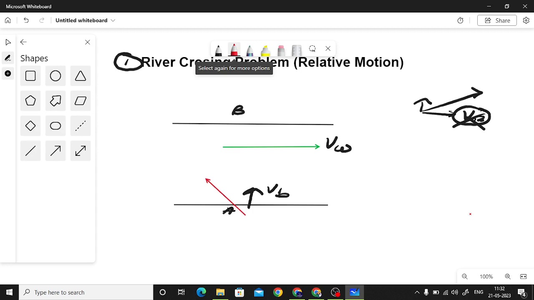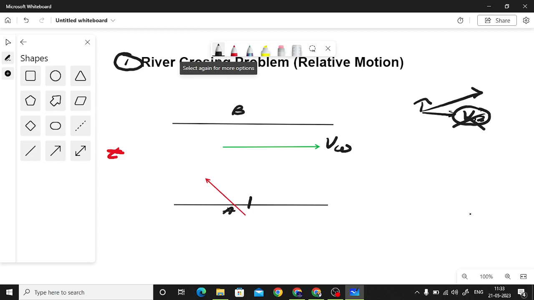So now how are we going to solve this problem? Basically, I want you to calculate the time taken by the boat to travel from point A to point B. Now obviously, if you have seen in your practical life, the person who is trying to ride the boat never takes the velocity starting from point A to point B straightforward. He always tries to sail the boat making some angle.